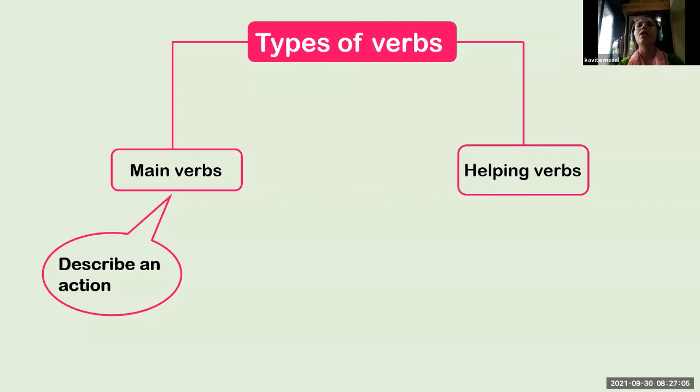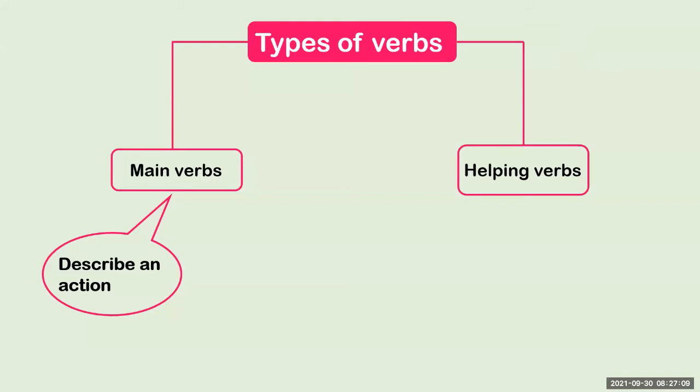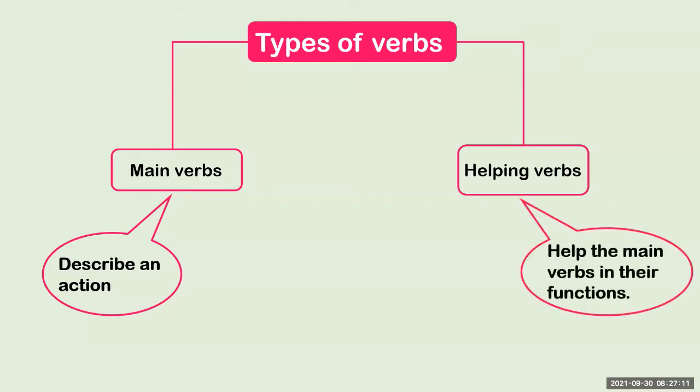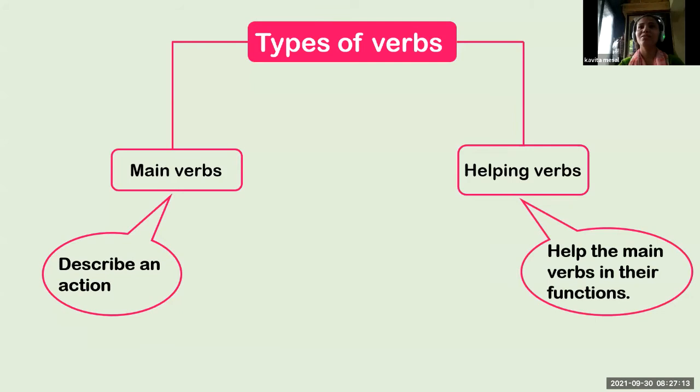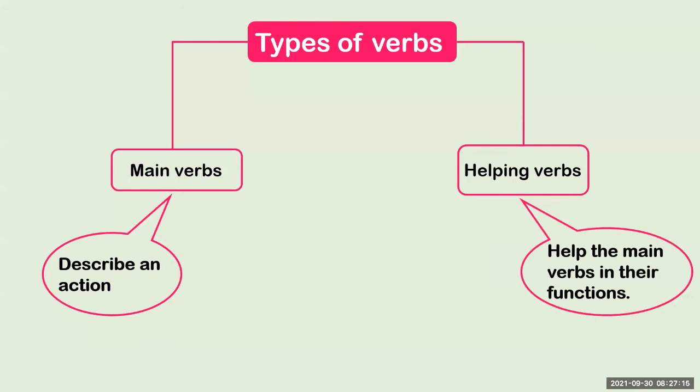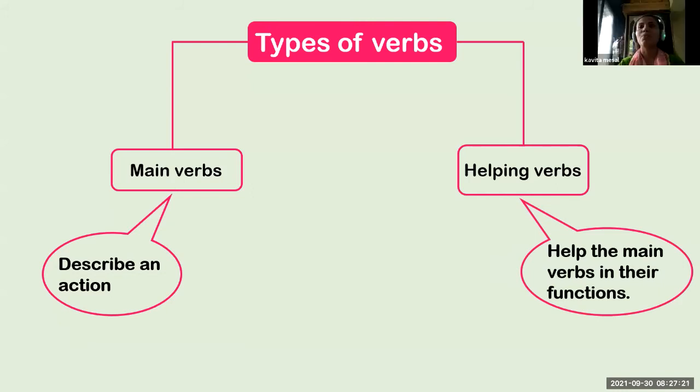Yes, very good. Example? Is, am, are, was, were. Yes, very good. So helping verbs help the main verb in its function.